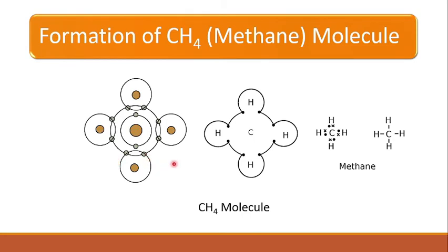Another example is the methane molecule. In the case of methane also, carbon, we know, has 4 electrons in the outermost shell, and hydrogen has 1 electron in its 1s shell. So when one carbon atom shares 4 electrons with the 4 hydrogen atoms, they form a CH4 molecule.